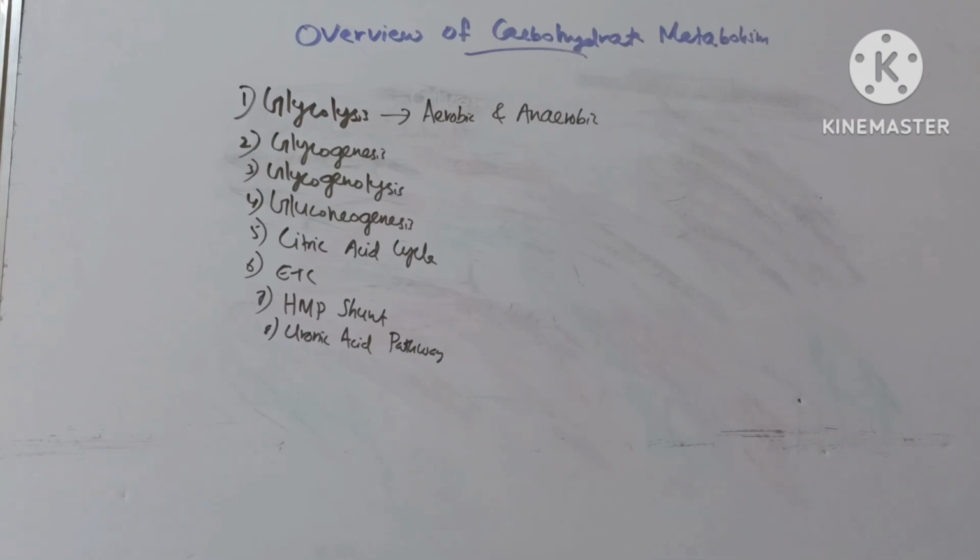Next one is HMP shunt or pentose phosphate pathway, a pathway that oxidizes glucose 6-phosphate to generate NADPH and ribose 5-phosphate. Next one is uronic acid pathway that produces glucuronic acid.